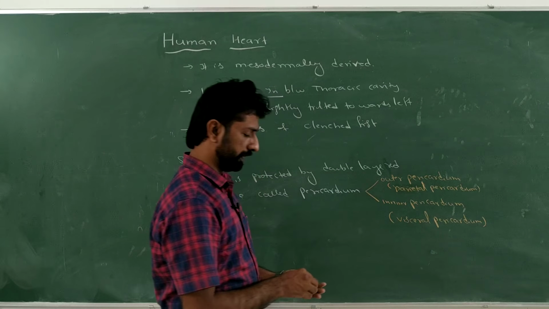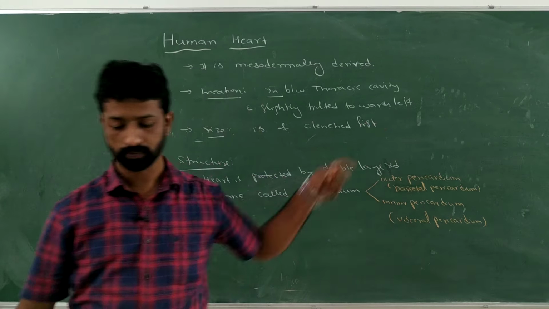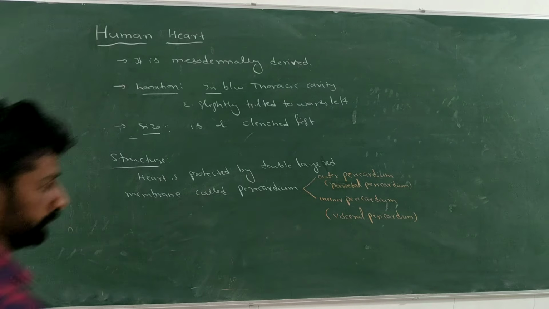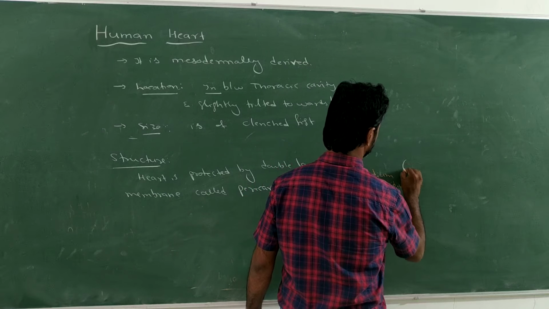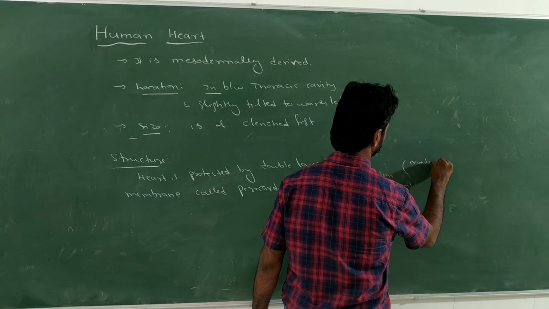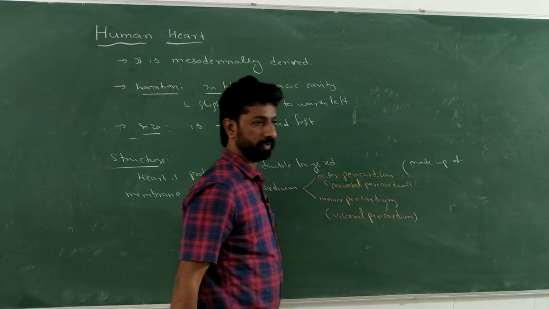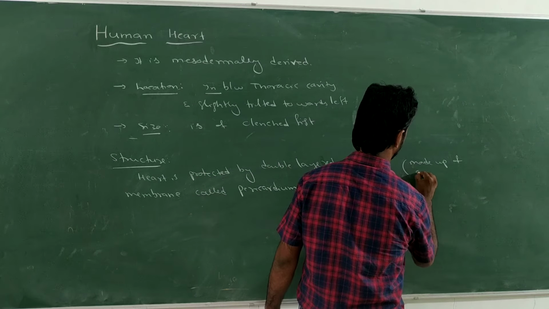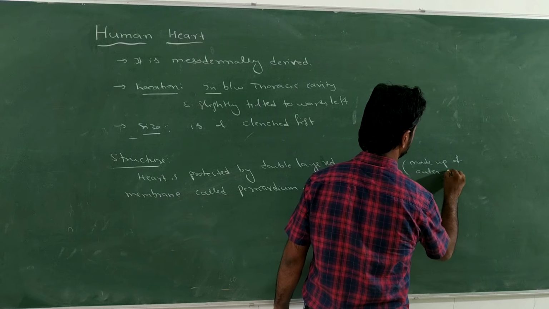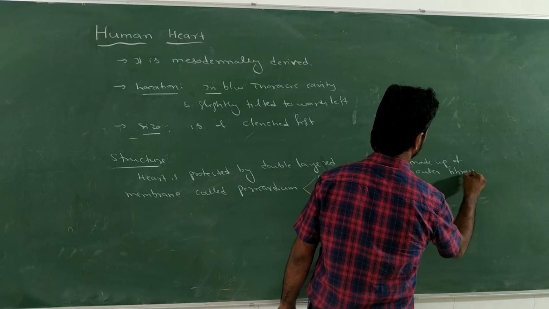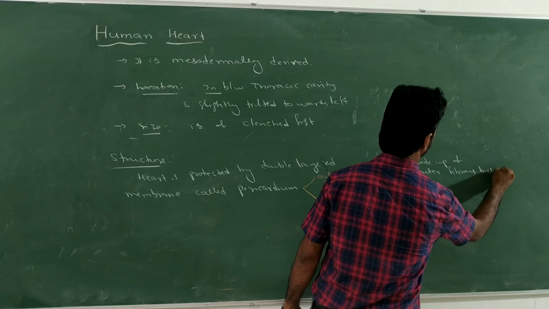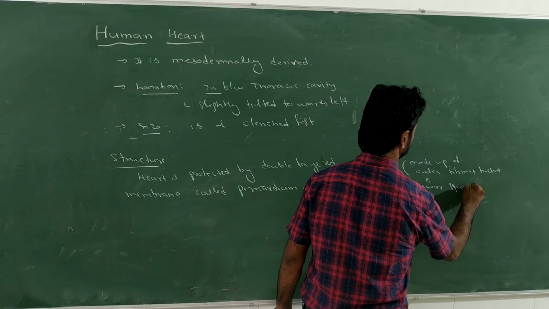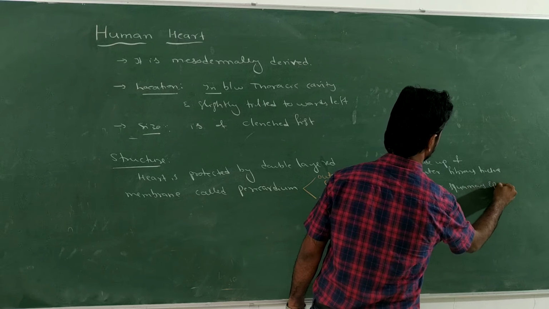What is the outer pericardium made up of? It is made up of again two layers: the outer fibrous tissue and the inner squamous epithelium.